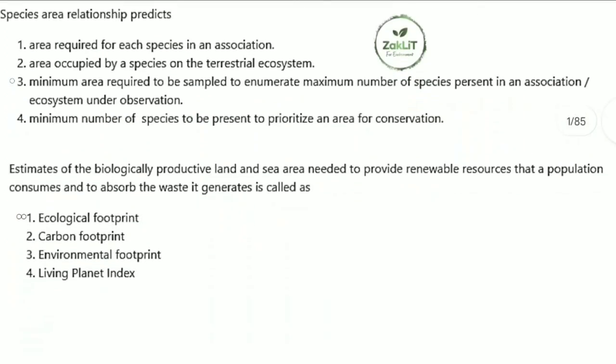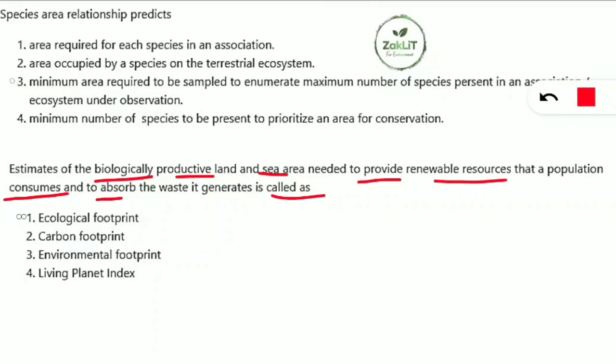Coming to the next question. The question is, estimates of the biologically productive land and sea area needed to provide renewable resources that a population consumes and to absorb the waste it generates is called as what? So this is the terminology definition given. It is called as ecological footprint.